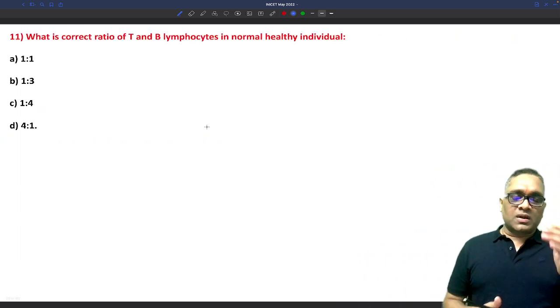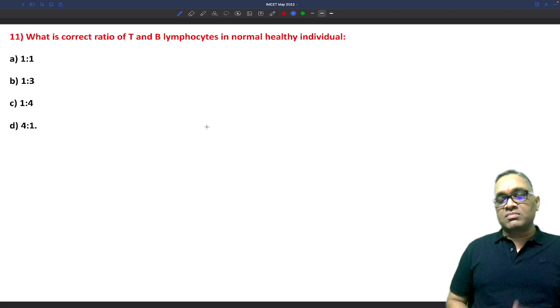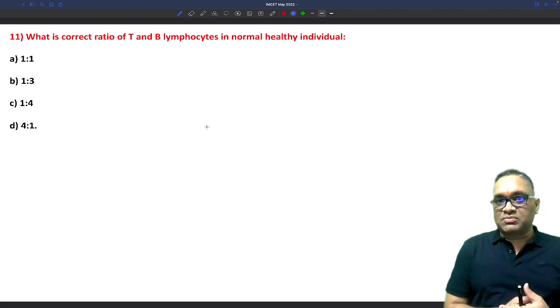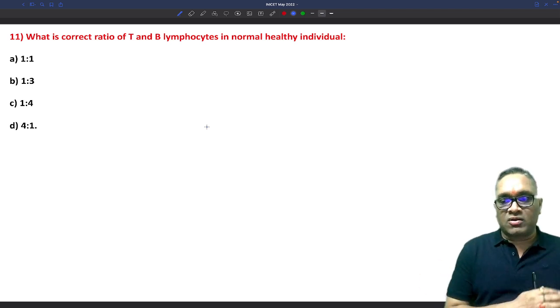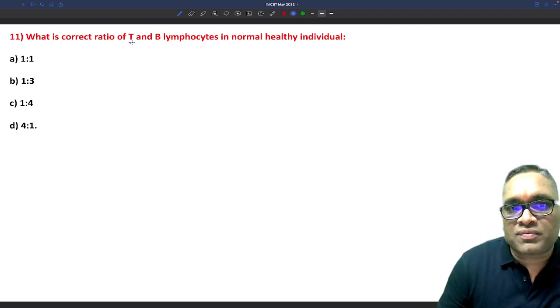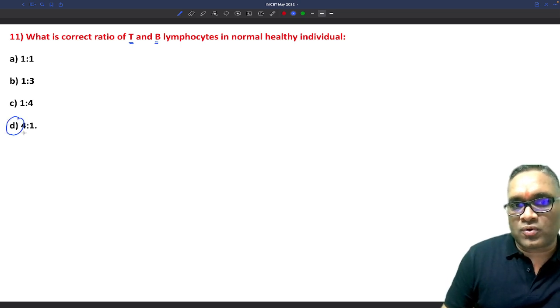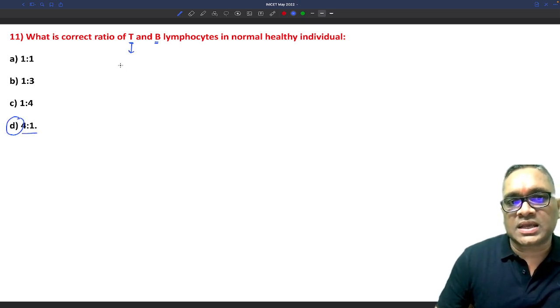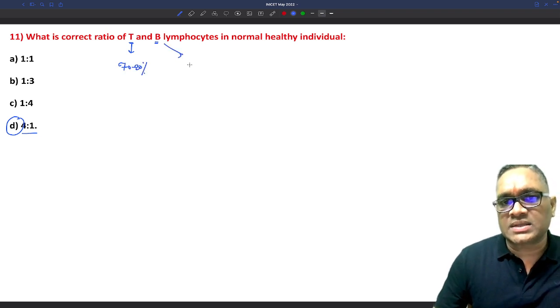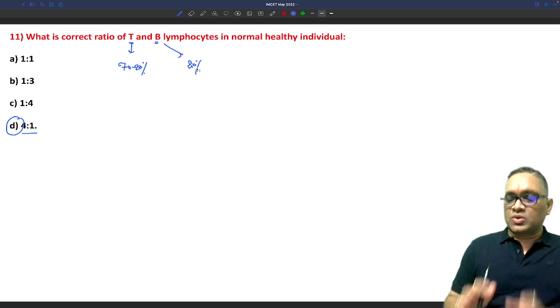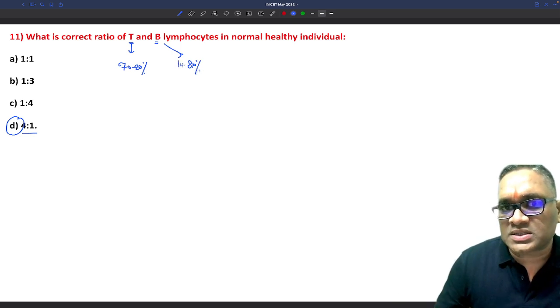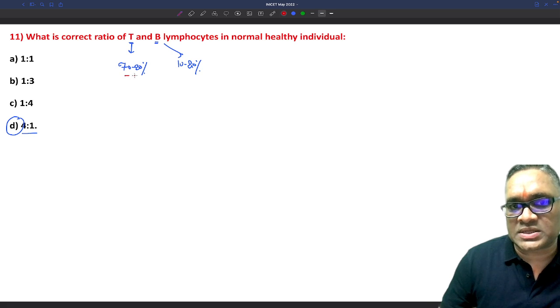Now coming to one of the very important questions which has become controversial because people have a tendency not to follow the textbooks. Please remember, if you go through Harrison and Robbins, you will find the ratio of T and B cells. In my classes also I used to tell that, right? It is 4:1. I used to say that T cells are approximately 70 to 80% and B cells are approximately 20%.